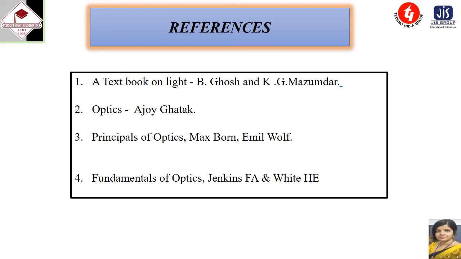But before ending my class, I want to summarize what I have discussed today. I started from the wavefront, that is 3 types of wavefront: spherical wavefront, cylindrical wavefront and plane wavefront. Then I discussed the difference between interference and diffraction, and the definition of diffraction. Then we discussed the intensity distribution of single slit diffraction, and before that we also discussed the difference between Fresnel type of diffraction and Fraunhofer diffraction.